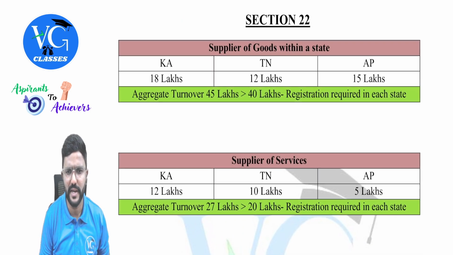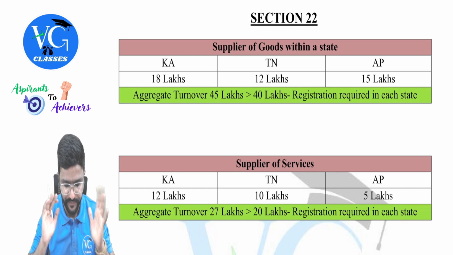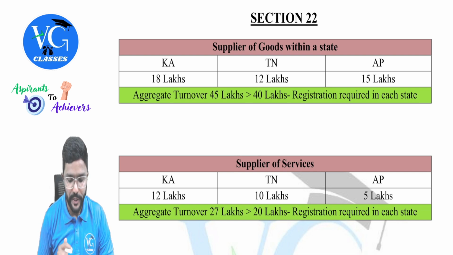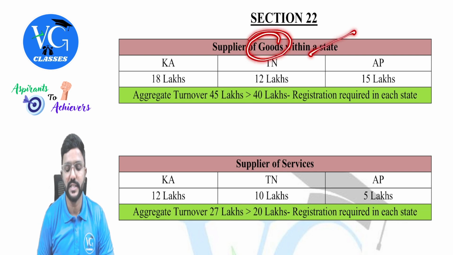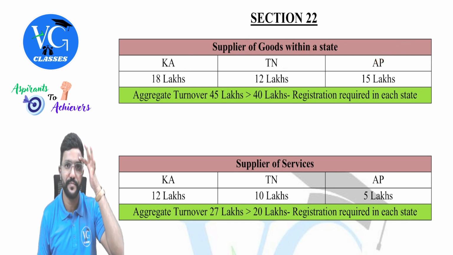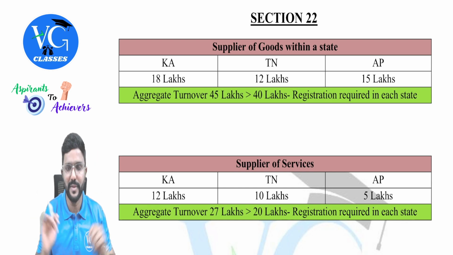Quickly observe, guys. Quickly we will go through. These are a few examples with respect to Section 22. Assume I am the supplier of goods within the state. In which states am I supplying the goods? Karnataka, Tamil Nadu, and Andhra Pradesh. All are normal states.